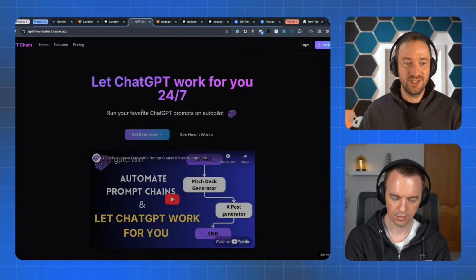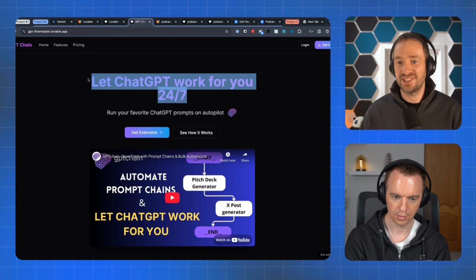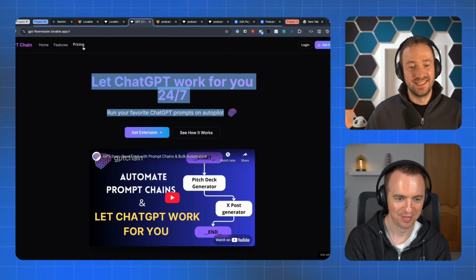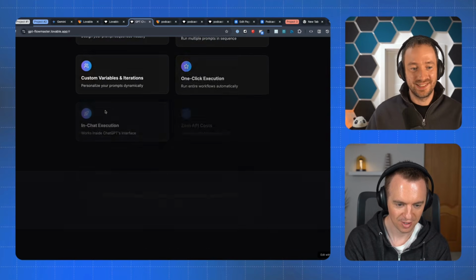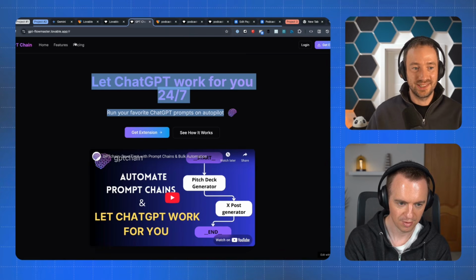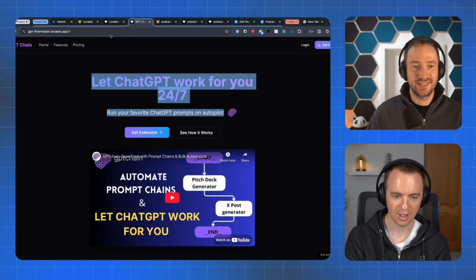They have this GPT chain, and I can open it. People launch real SaaS with this, by the way, right? They're selling this, right? How much are they selling it for? Let's check. The site is not amazing, but it's not terrible, to be honest. Frequently asked questions. I don't think they have pricing. If I click, it doesn't do anything. So I guess it's free for now.